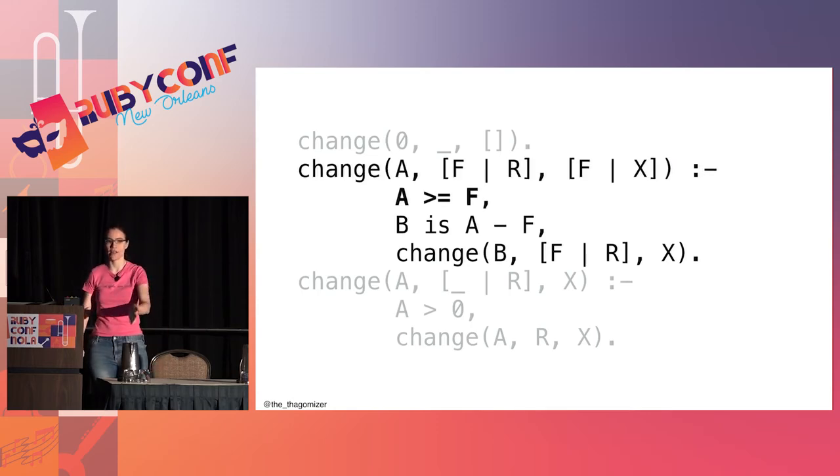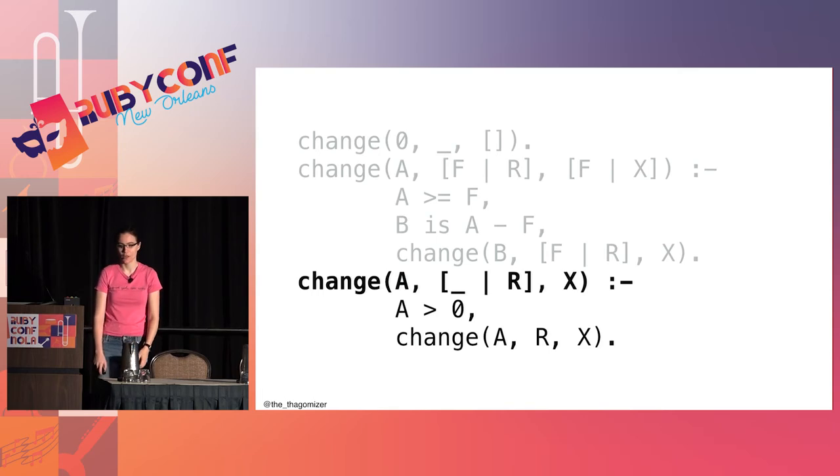So A is greater than F. I can use this because the bill is smaller than the amount I'm making. B is equal to that difference, the remaining amount of change. And the way I make change for B is X, which matches on that top part. And remember, Prolog is going to make all of the instances of each variable the same thing. So that's the second clause.